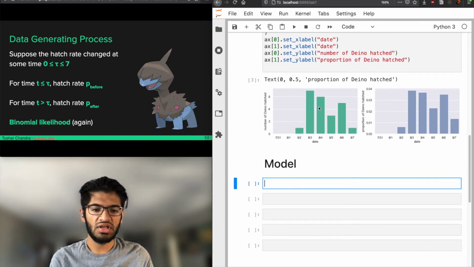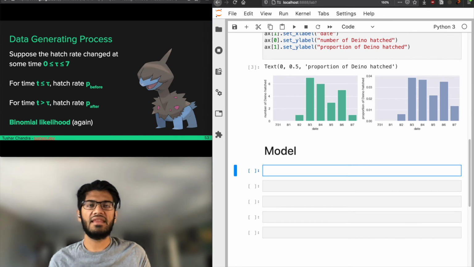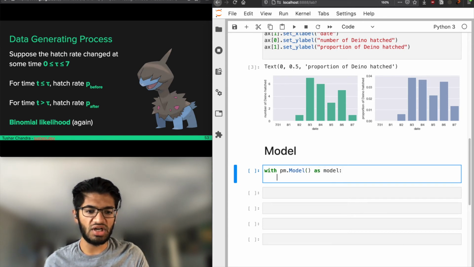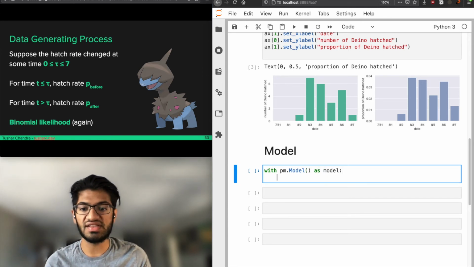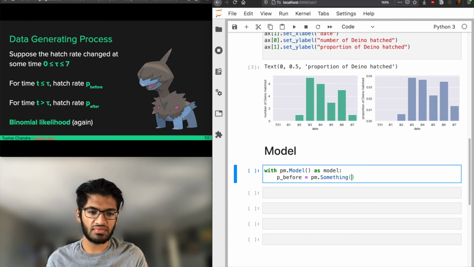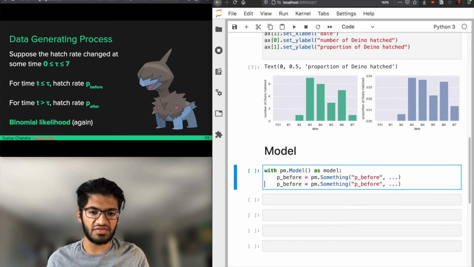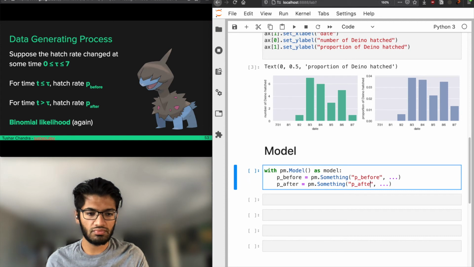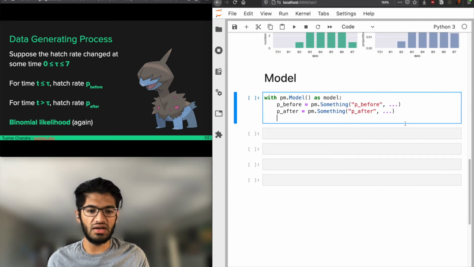So again, we always start with pm.Model() as model. And so again, we declare the model object, and we declare it as a context manager, and this lets PyMC3 add the random variables to the model behind the scenes. So we're going to have p_before equals pm.something. We're going to have p_after, which is the same. Then we're going to have our switch.